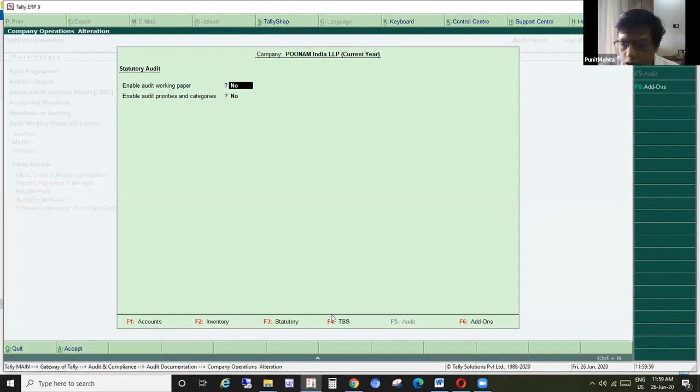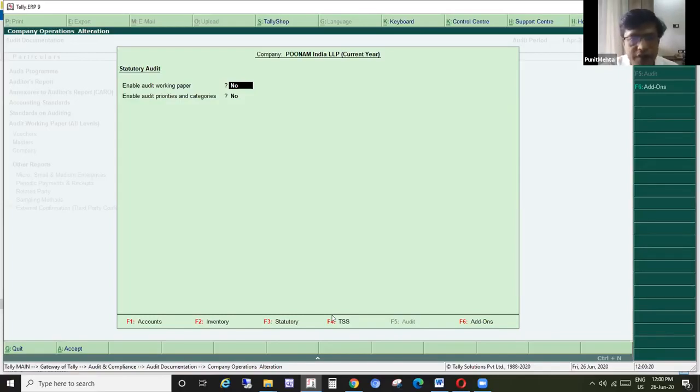This is an option because the moment you start doing an audit within the system, without using your paper and pen, that time you will have to put the notes. That time you will have to ask the question to your auditee. So how would you do that? That we will learn today as we move along.